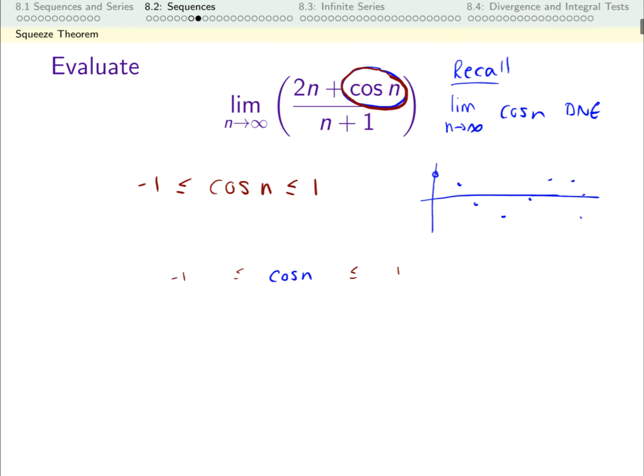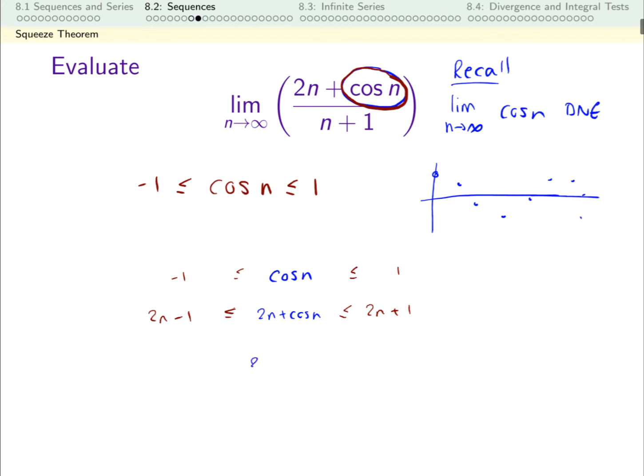So that means 2n plus cosine n is always between 2n plus 1 and 2n minus 1. I've just taken this inequality on the top and added 2n to all pieces. And now I can take all pieces and divide by n plus 1. N plus 1 is positive in this context, and so it's not going to flip our inequalities.